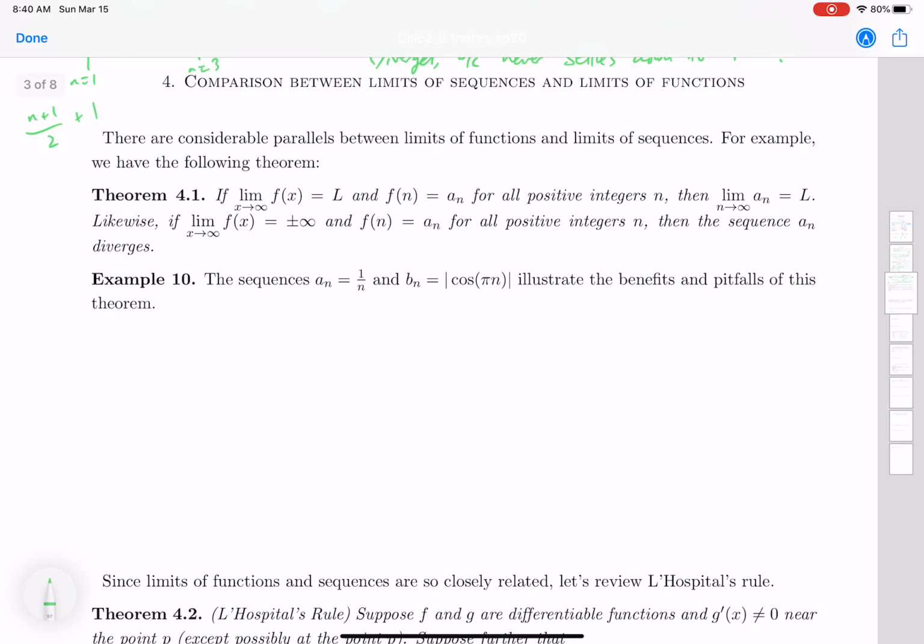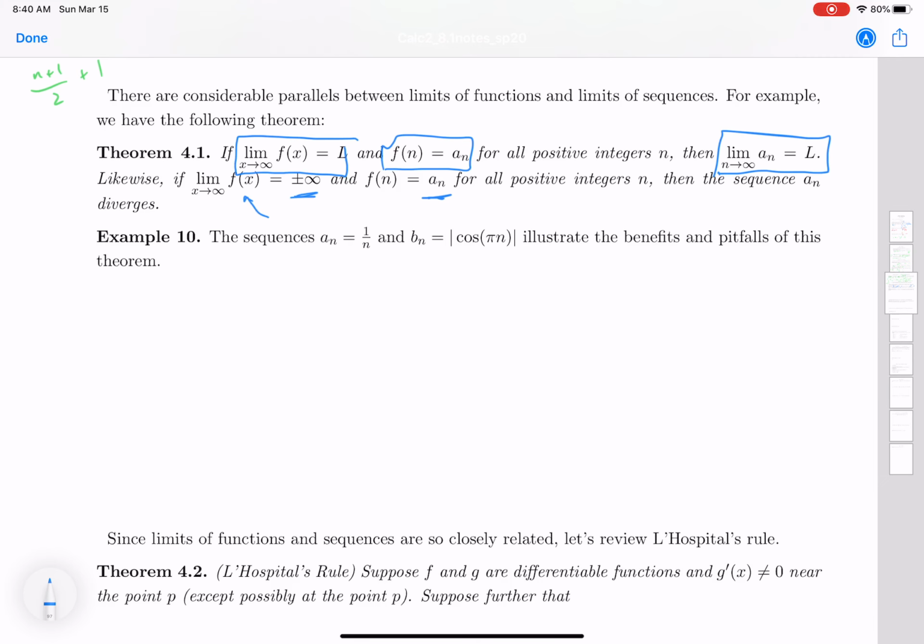As I mentioned before, there are a lot of parallels between limits of functions and limits of sequences. In particular, we have this theorem that says if you have a limit as x goes to infinity for a particular function, and that same function is defining a sequence, then the limit of the sequence is going to be equal to that exact same limit. And similarly, if you have a function that's going to infinity or negative infinity, then the sequence defined by that is going to diverge.